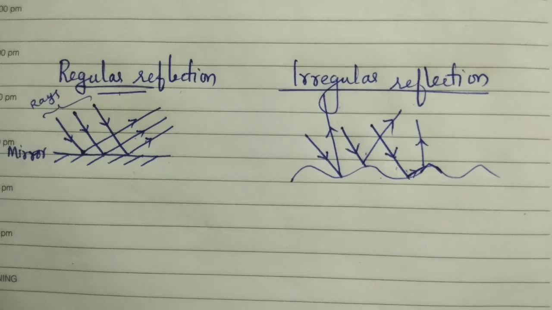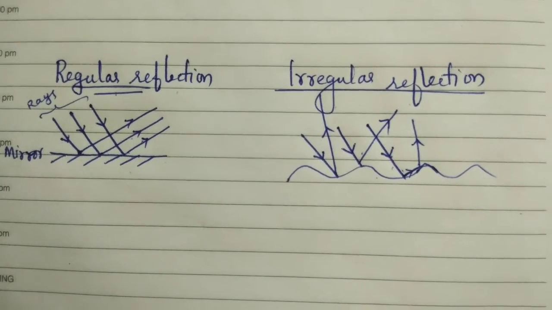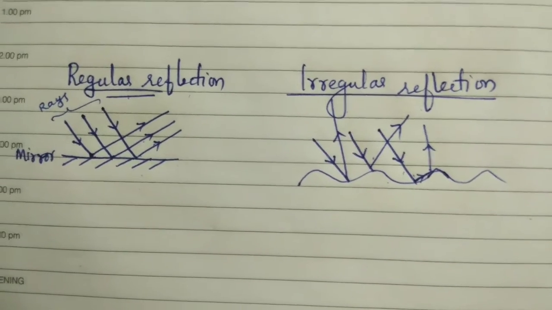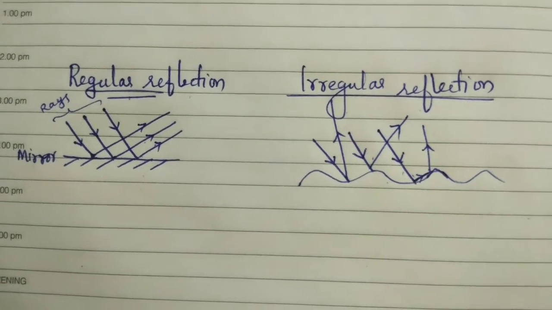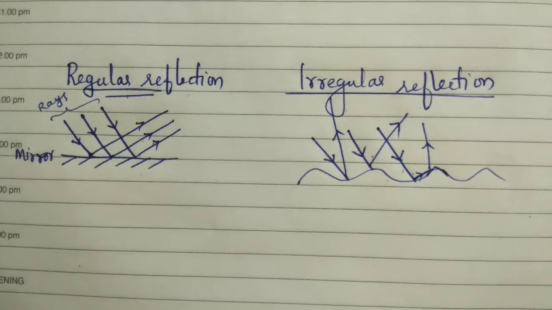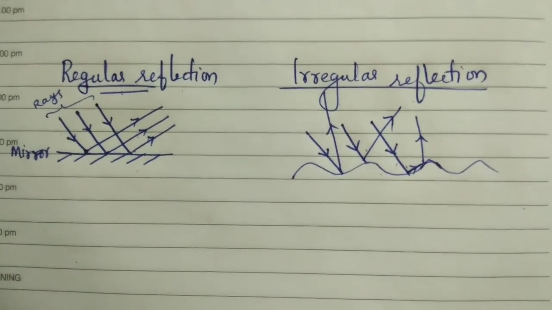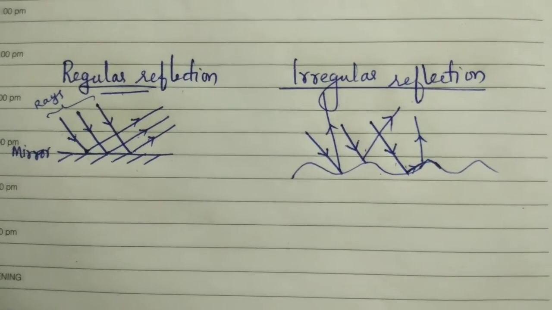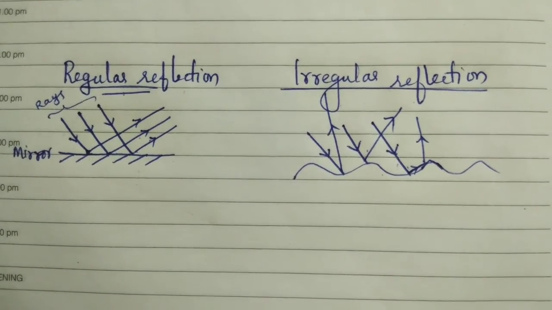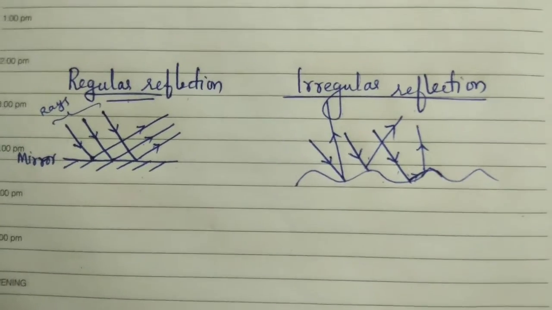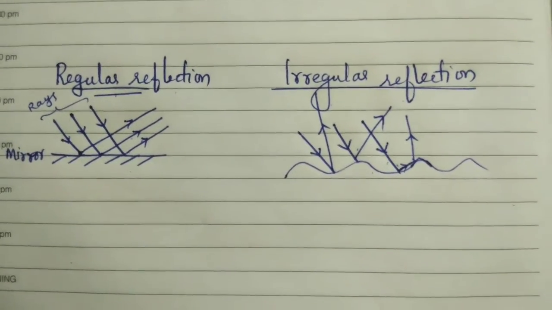Another point we need to remember is that a highly polished surface like a mirror reflects most of the light falling on it. But some other surfaces may absorb a part of the rays falling on them and reflect some other part. So absorption also happens. Understood? Like reflection, another phenomenon of light is absorption. Absorption also happens when a beam of light falls on a surface.